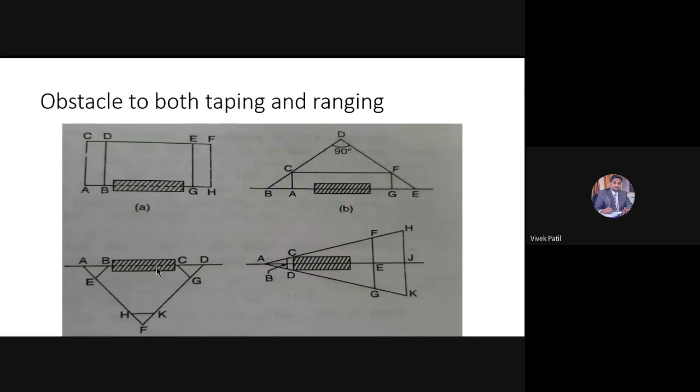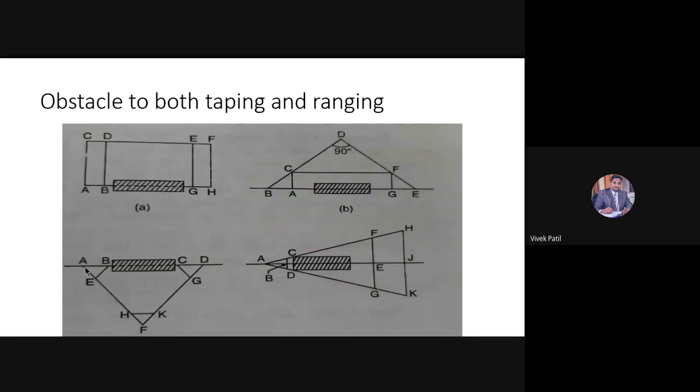Okay. So can I say now that these two points, C and D, are on the line of AB? Yes, sir, they are on the same line of AB and its extension. Now I want to know the distance AD. What will be the distance AD here? AD is equal to AF.